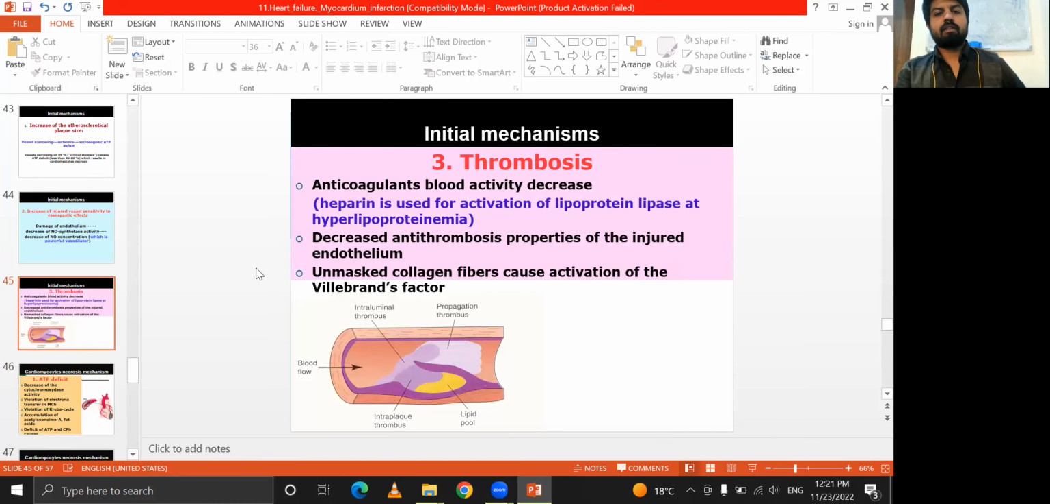And thrombosis. What is thrombosis? Anticoagulant body activity decreases. Heparin is used for the activation of lipoprotein lipase, and there is a decrease in the antithrombotic properties of the injured endothelium.